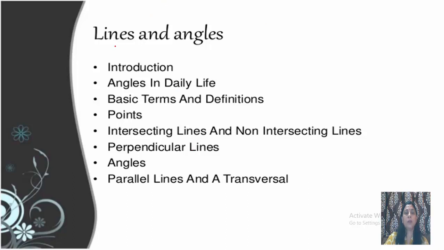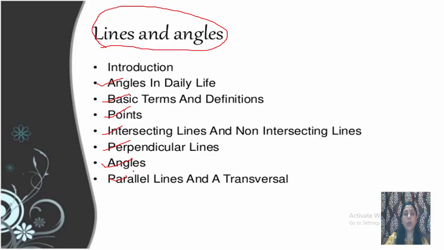Now in this chapter, in this section, we are just going to have an introduction with the lines and angles. We'll know about what are lines and angles, angles in daily life, and what the basic terms in definition are: points, intersecting lines and non-intersecting lines, perpendicular lines, angles, parallel lines and a transversal.